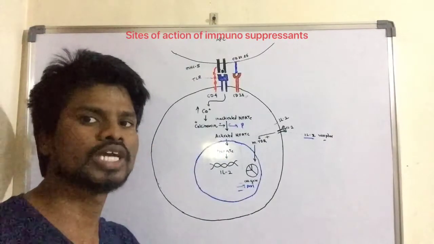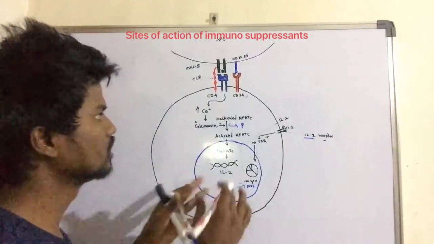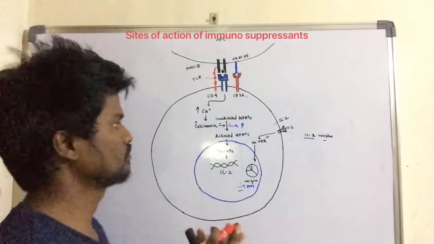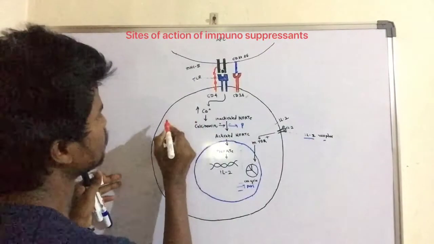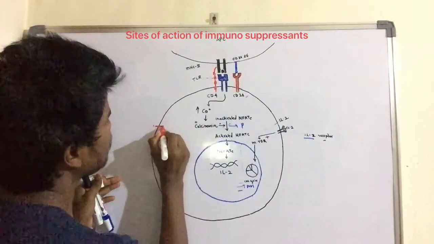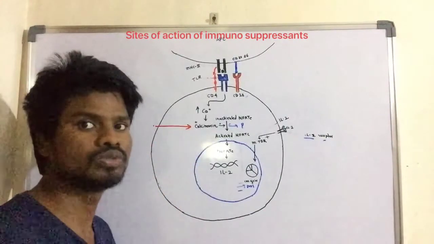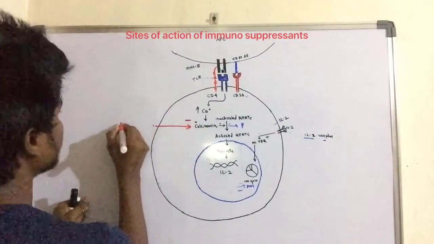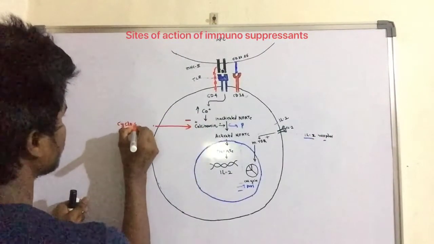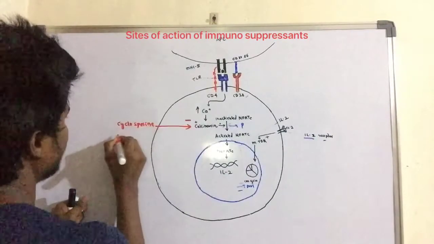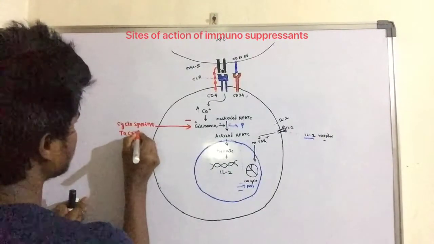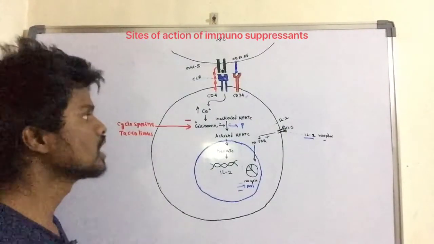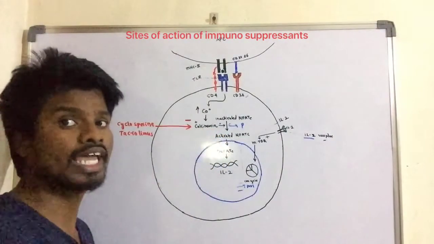We will see the site of action of the immunosuppressant agents on this pathway. First, what happened here? Some of the agents may suppress calcineurin, that is, inhibit the activation of calcineurin. What are the agents? For example, cyclosporin and tacrolimus. Cyclosporin as well as tacrolimus may inhibit the activation of calcineurin.